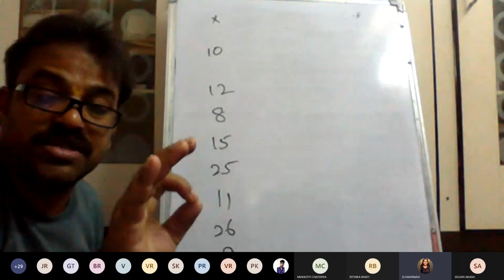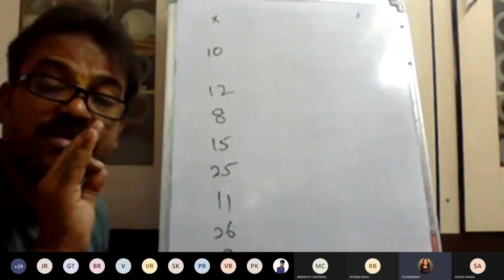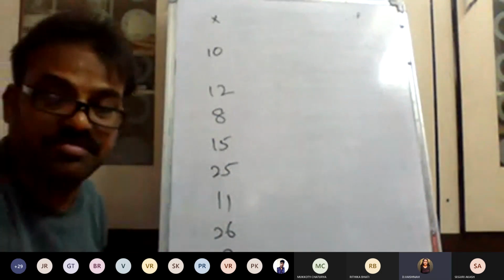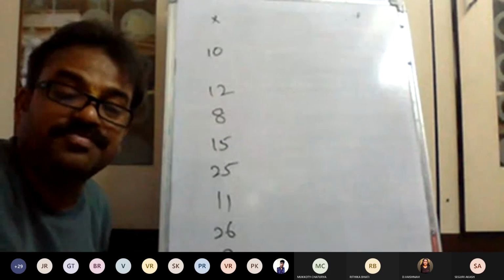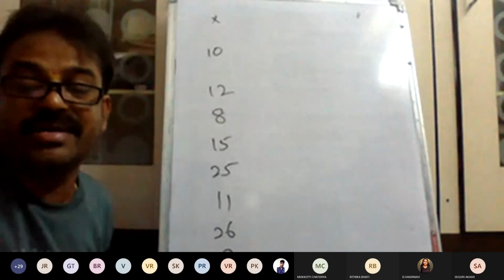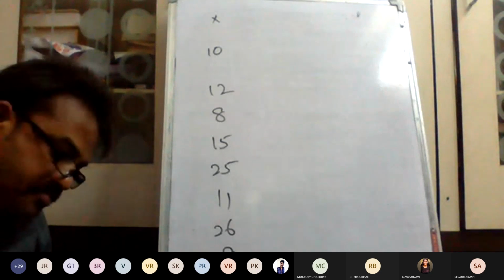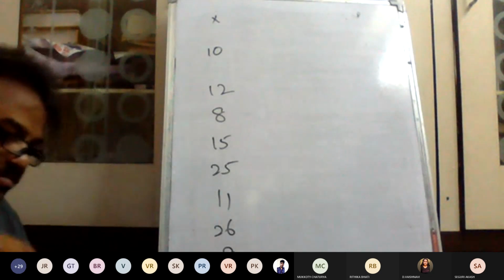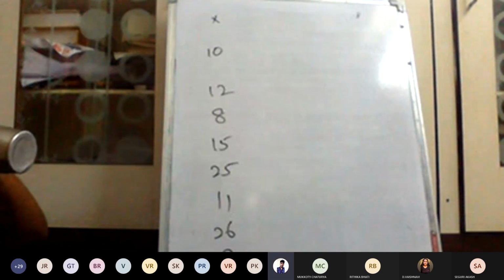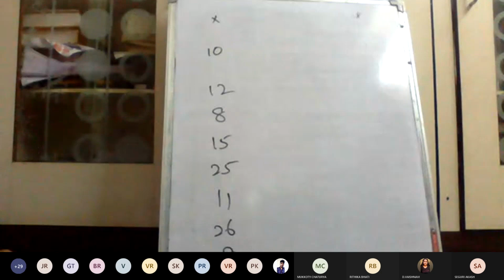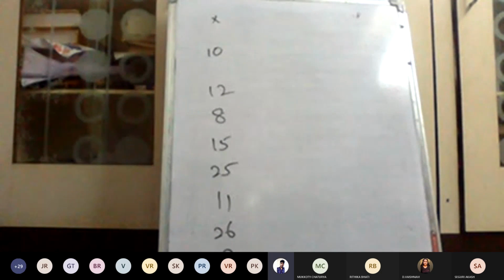Yes. As you wish, ascending order, otherwise descending order, but the sequence must be there. Sir, 11. The mid value 11.